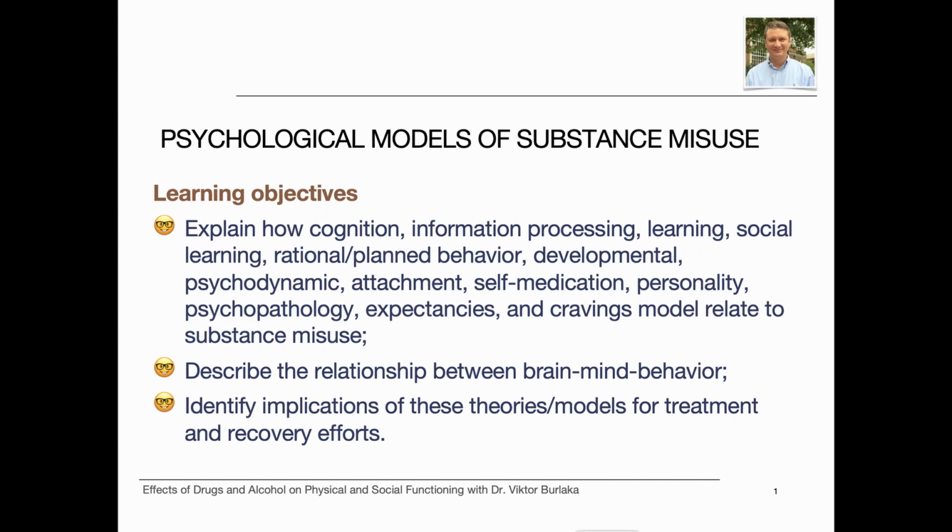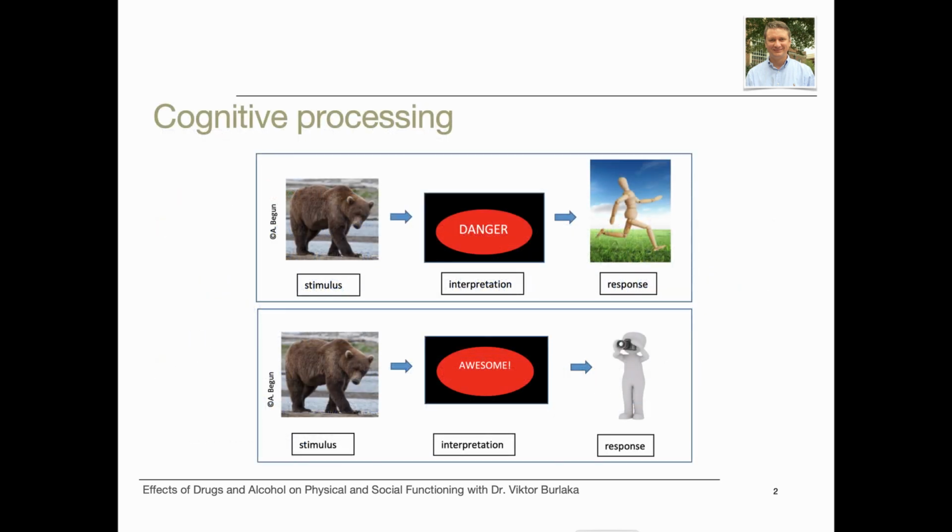Hello everyone. This week we will explore psychological models of substance misuse. We will talk about cognition, information processing, learning, social learning, rational or planned behavior, developmental, psychodynamic, attachment, self-medication, personality, psychopathology, expectancies, and cravings theories. Let's talk about cognitive processing.